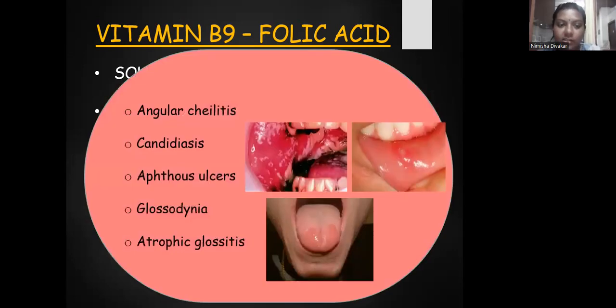Oral manifestations include angular cheilitis, candidiasis, aphthous ulcer, glossodynia, and atrophic glossitis. That is, there will be depapillation of the tongue. The deficiency causes aphthous ulcer. The patient will have candida infections and burning tongue.